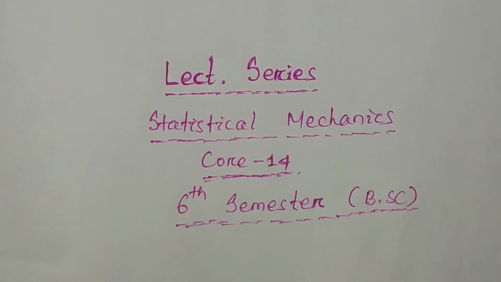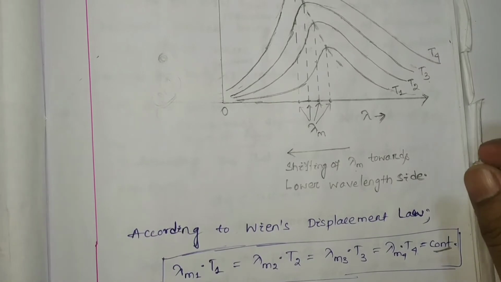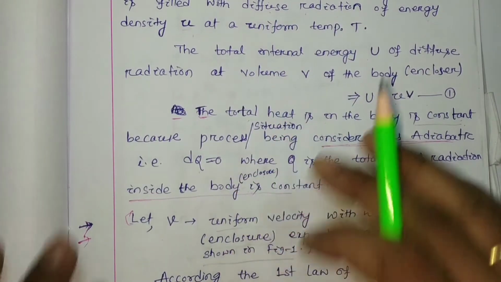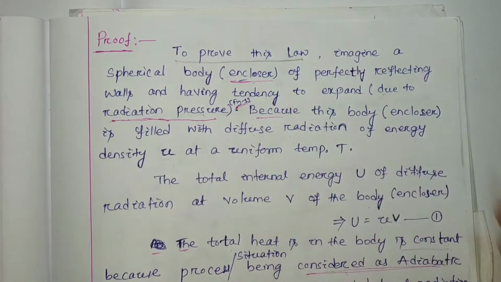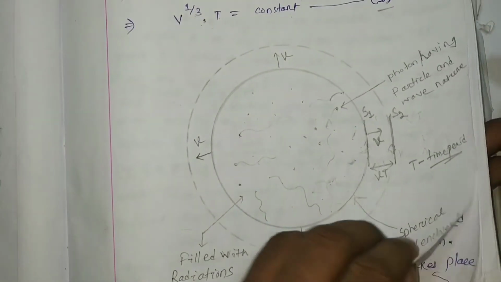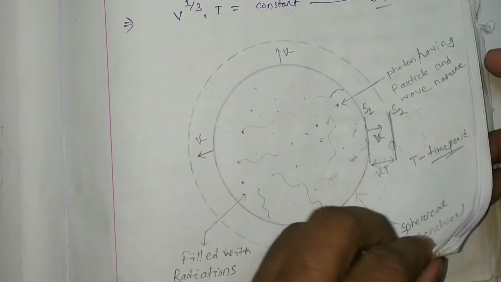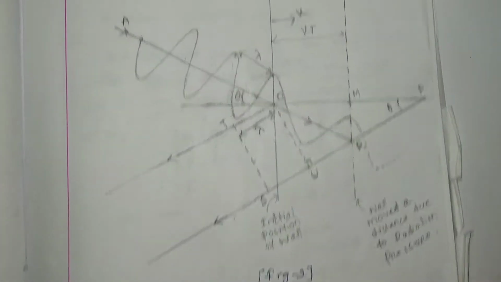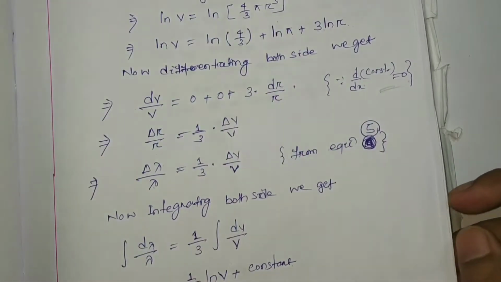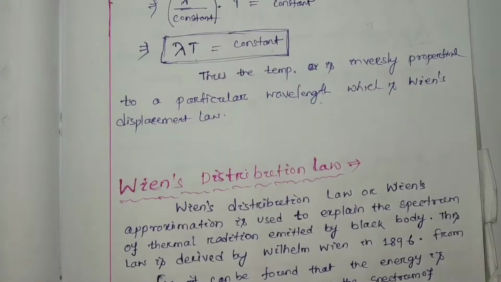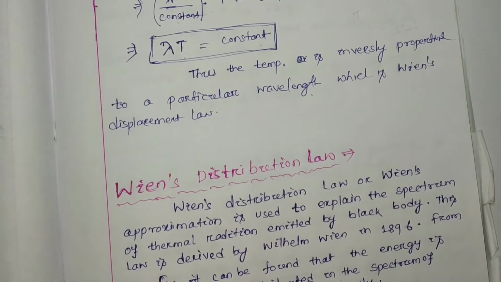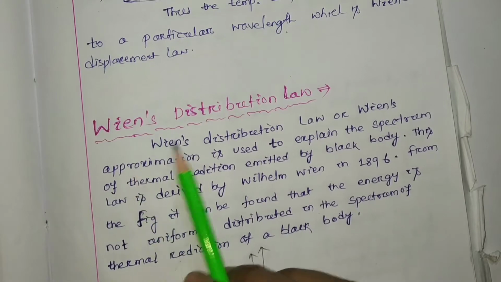In our last class we discussed in detail the proof of Wien's displacement law. These are the contents we discussed, three important figures in that class. This is the second figure and this is your third figure, and we found that lambda T equals a constant, that is your Wien's displacement law. In today's class we are going to discuss Wien's distribution law.